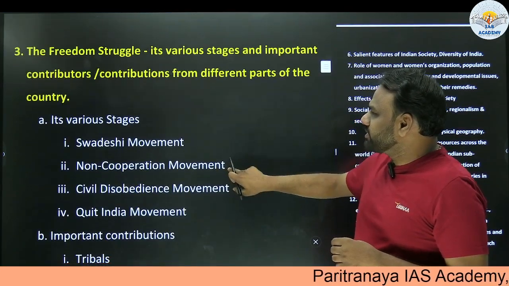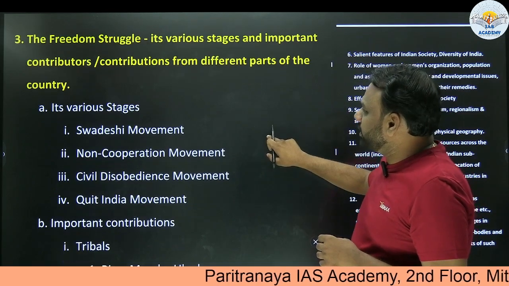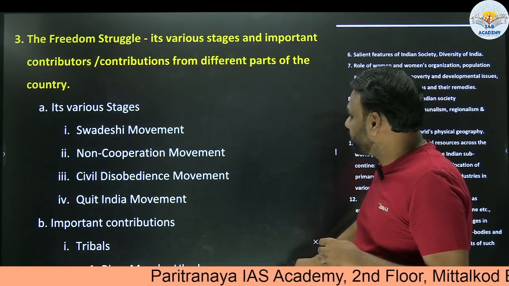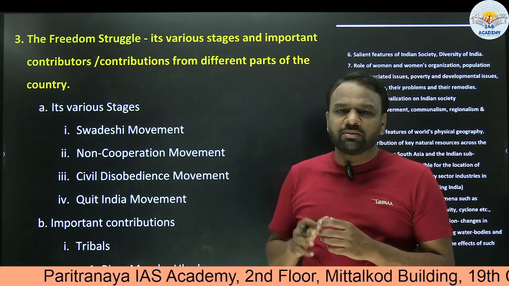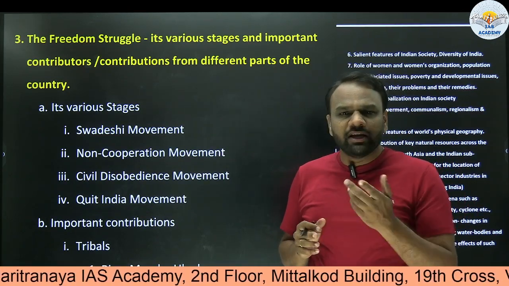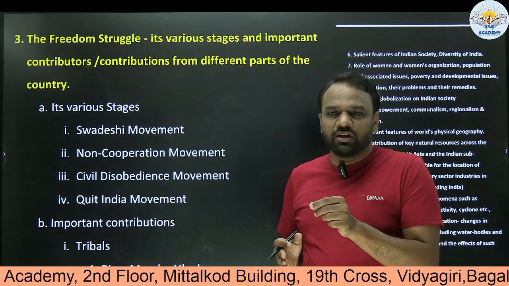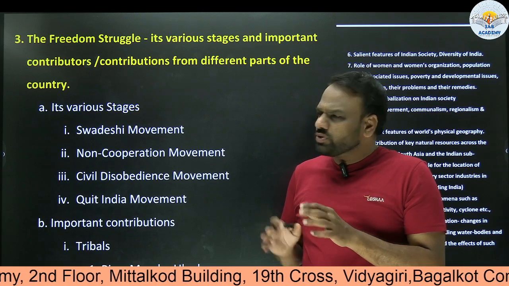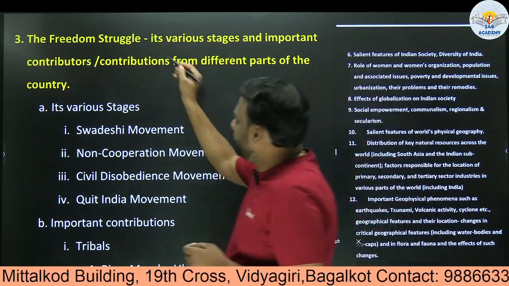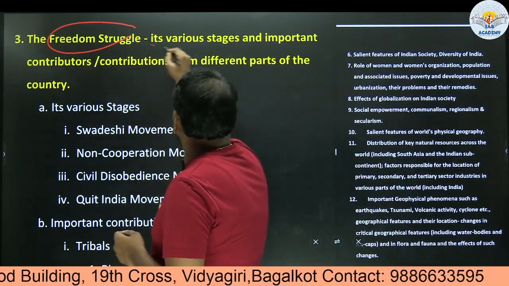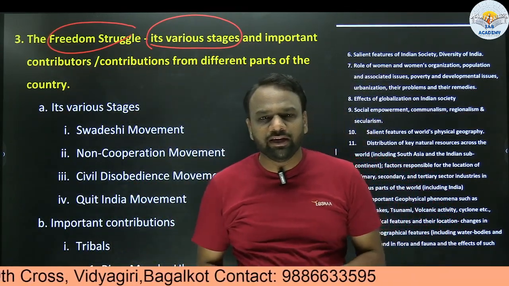Next, the third point in the syllabus: freedom struggle, its various stages and important contributions from different parts of the country. Now, the second and third points appear similar, and there are some overlapping things as well. Need not get confused. There is no clear-cut demarcation that a question will be asked on the second or third point. Now, when it comes to the freedom struggle and its various stages, we got freedom in 1947.